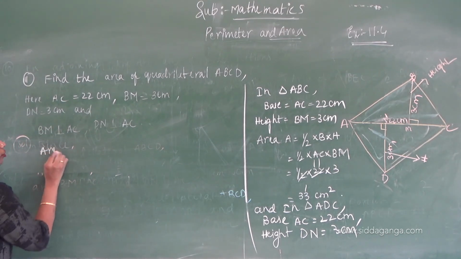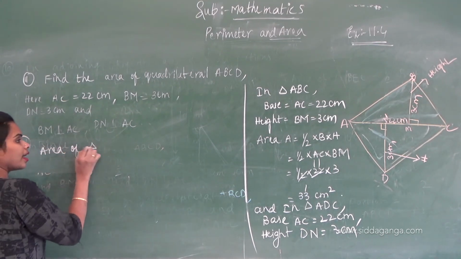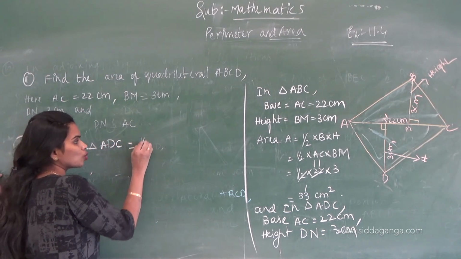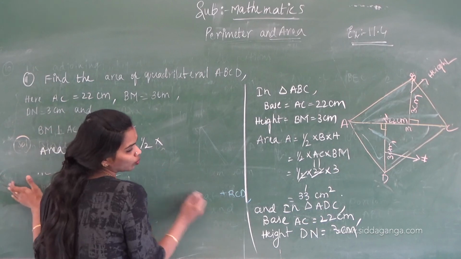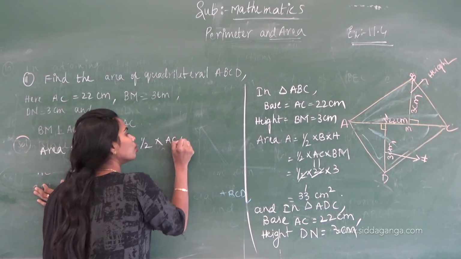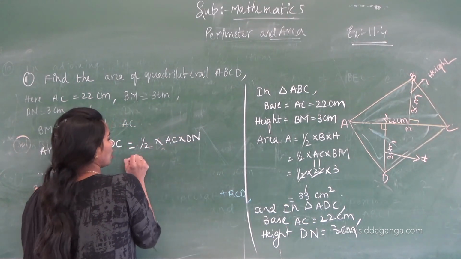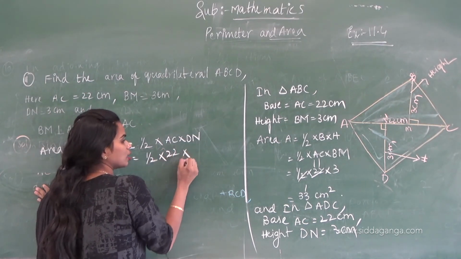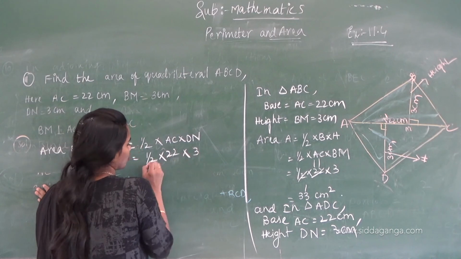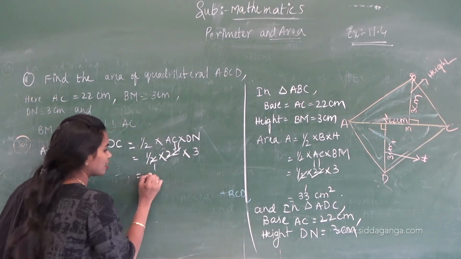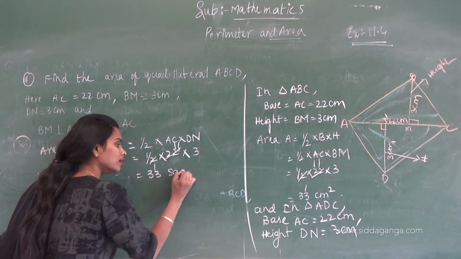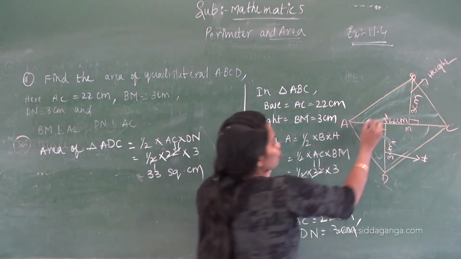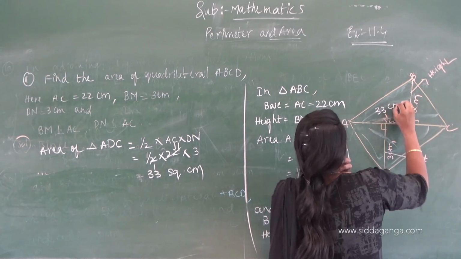Area of triangle ADC equals half into AC into DN, half into 22 centimeters into 3. Ones are 11, 11 threes are 33 square centimeters. Correct? We have found both of them.